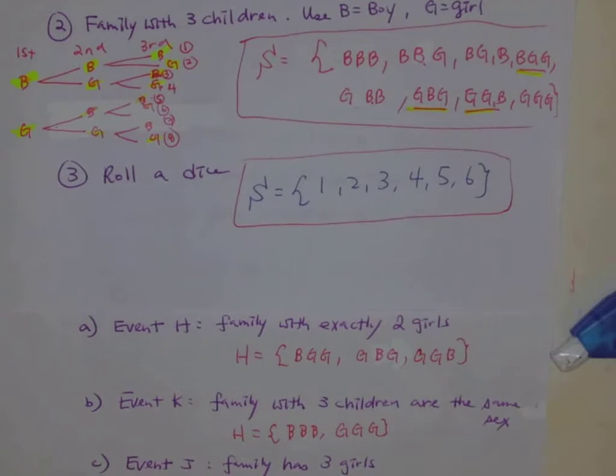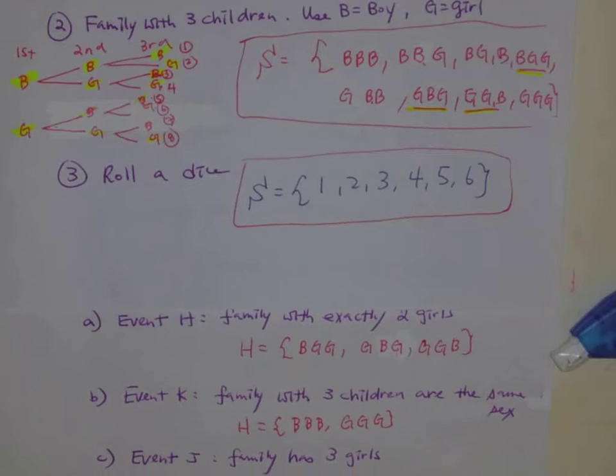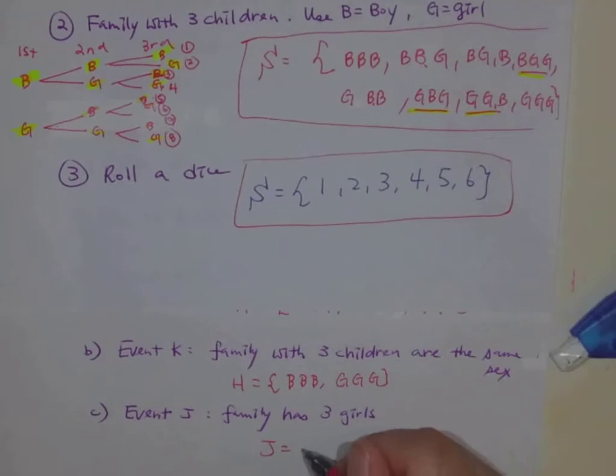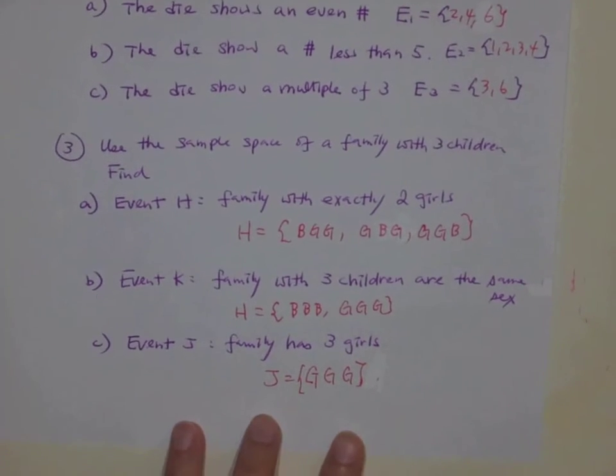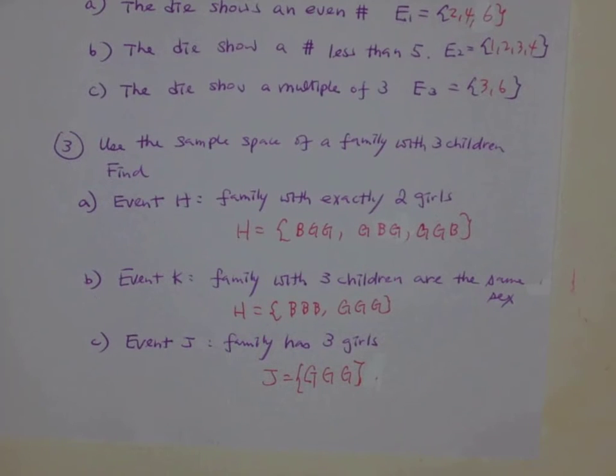Okay. Family has 3 girls. Name it J. I don't have to look at that, right? Just girl, girl, girl, right? Use the squiggly bracket. Alright, so those would be the sample events.